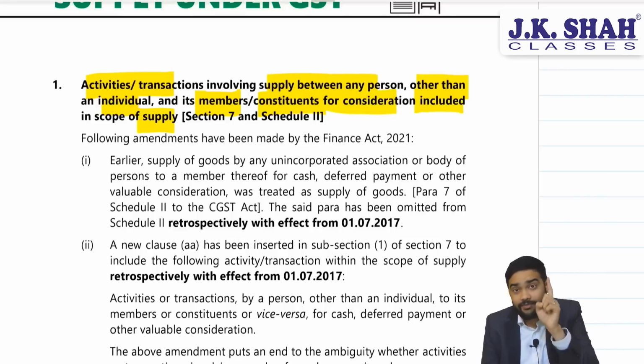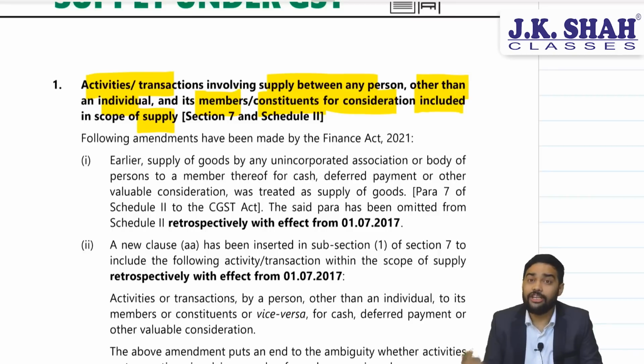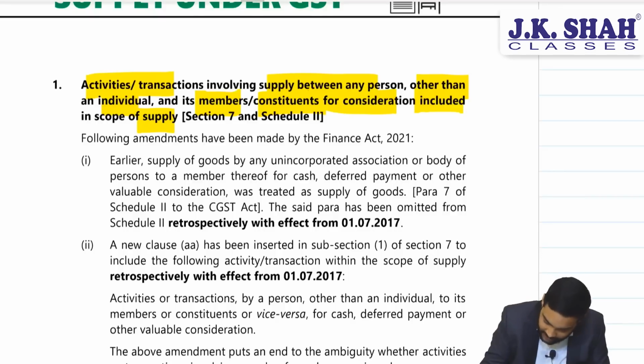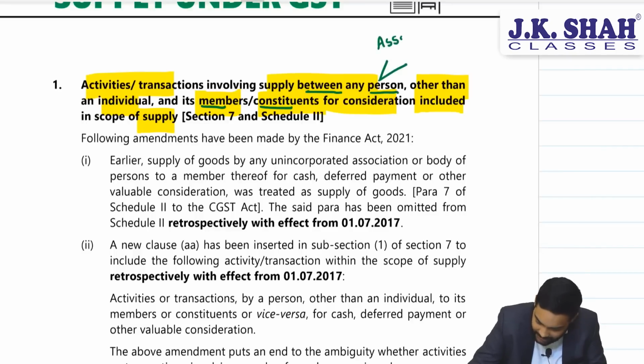In fact, if you read it carefully, it is so wide that it can cover a partnership firm and its partners as well. I'll just give you an example. See, supply between any person and its members or constituents. This person, we can take example that it could be an association or it could be a partnership firm. These are examples.